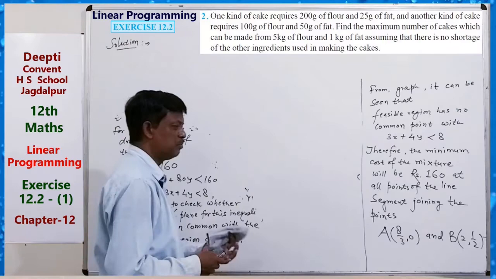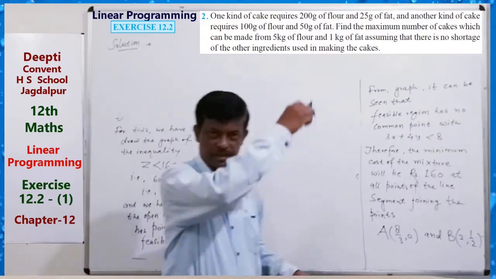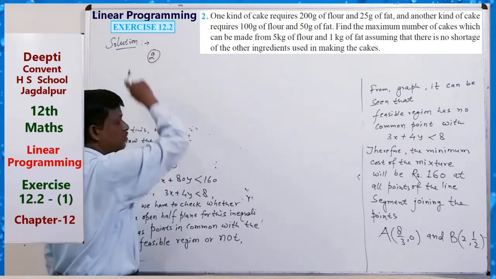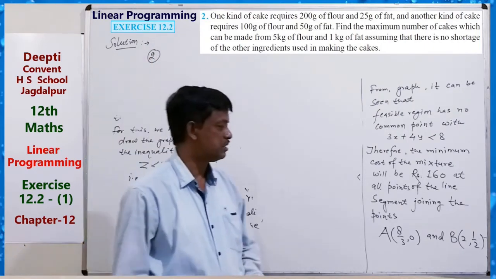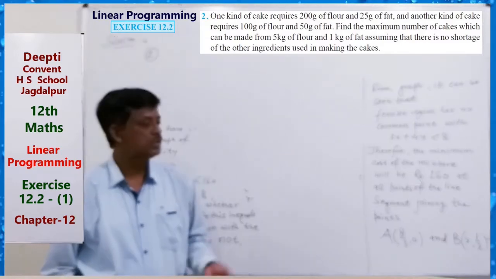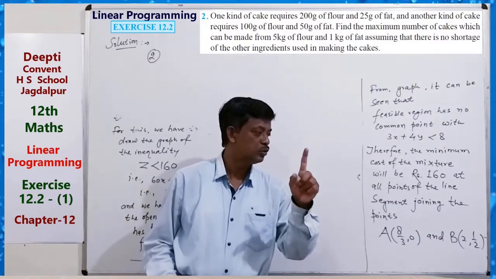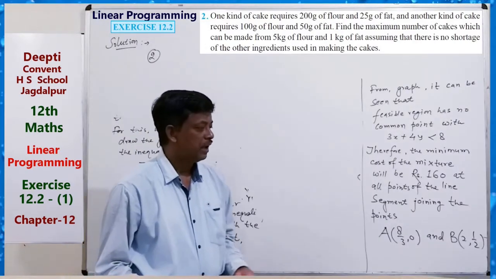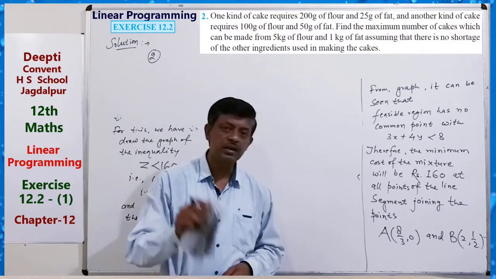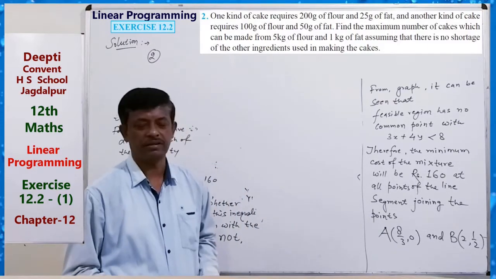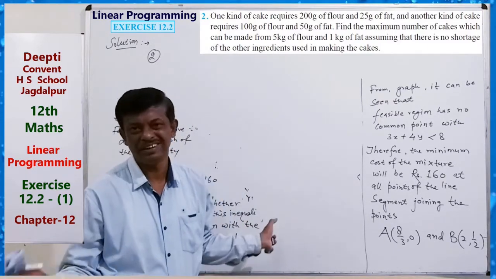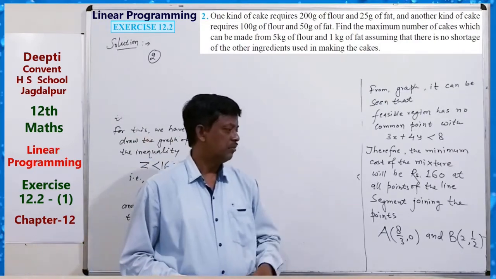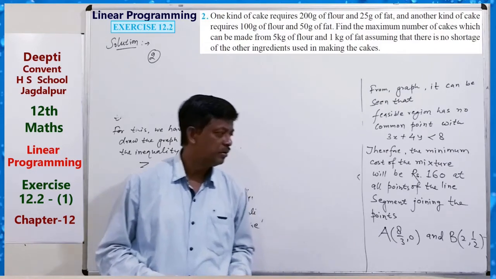This is also a right problem, so let's look at the question. The previous question was the first question. One kind of cake requires 200 gram flour and 25 gram of fat, and another kind of cake requires 100 gram flour and 50 gram fat. Flour and fat, we make the table, with cake 1 and cake 2, and find the maximum number of cakes.